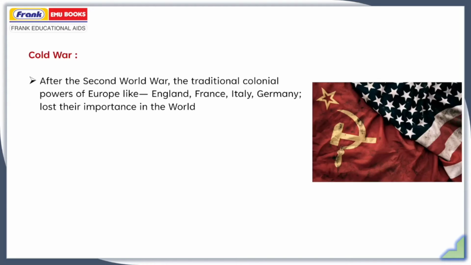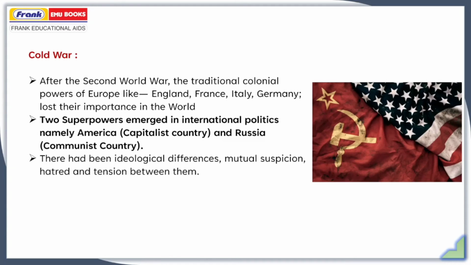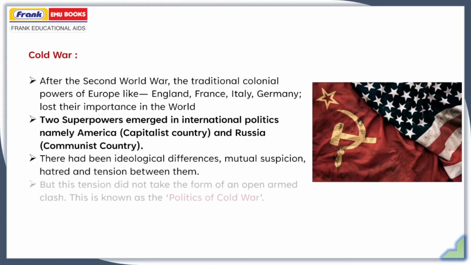Cold War. After the Second World War, the traditional colonial powers of Europe like England, France, Italy, Germany lost their importance in the world. It was the dusk of European hegemony in the world. Now, 2 superpowers emerged in international politics, namely America, that was capitalist, and Russia, that was communist. There had been ideological differences, mutual suspicion, hatred, and tension between them, but this tension did not take the form of an open armed clash between these superpowers.